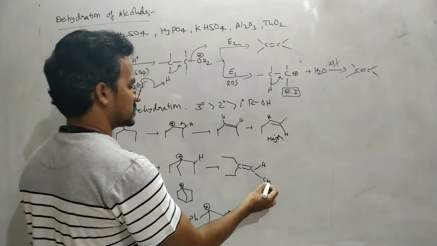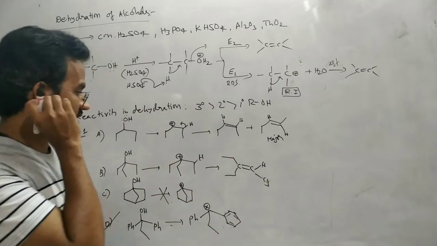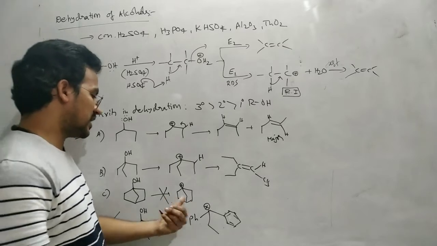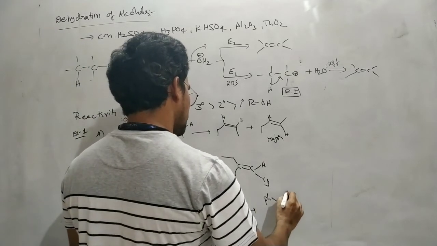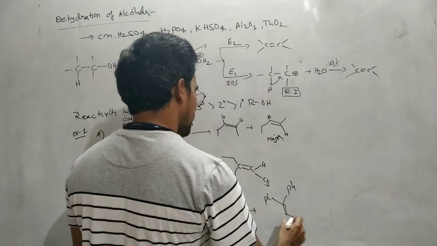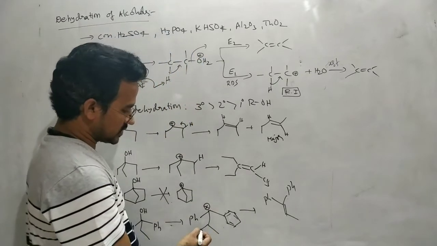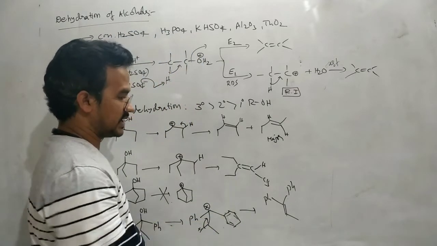So hydrogen, this is ethyl. So that is the dehydration product of this reaction. It is not involved in dehydration. Now here, for this one, a phenyl group is there and one more phenyl group is there. Okay. So your hydrogen can be removed from this carbon. That is a dehydration product.